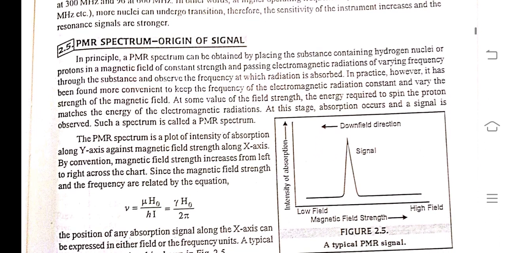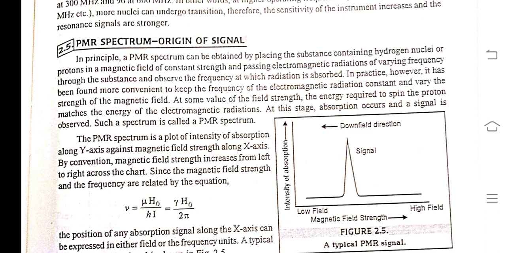PMR spectrum, origin of signal. In principle, a PMR spectrum can be obtained by placing the substance containing hydrogen nuclei or protons in a magnetic field of constant strength and passing electromagnetic radiation of varying frequency through the substance, and observing the frequency at which radiation is absorbed.